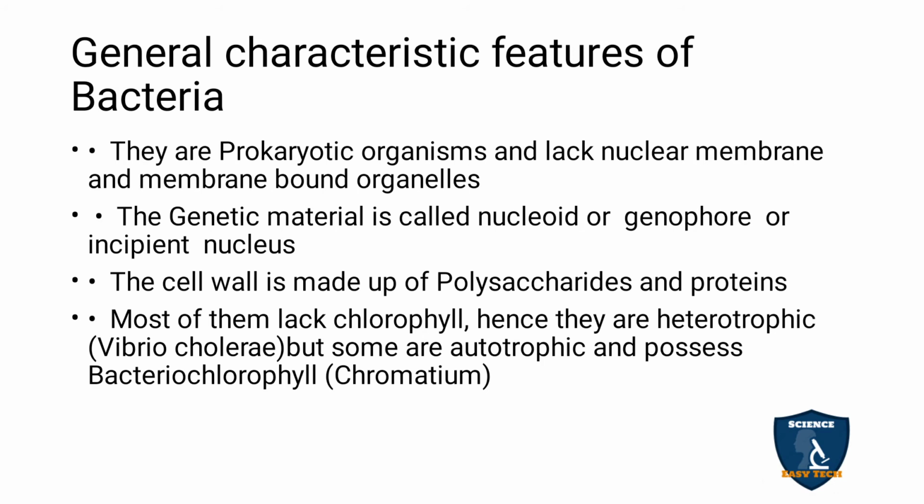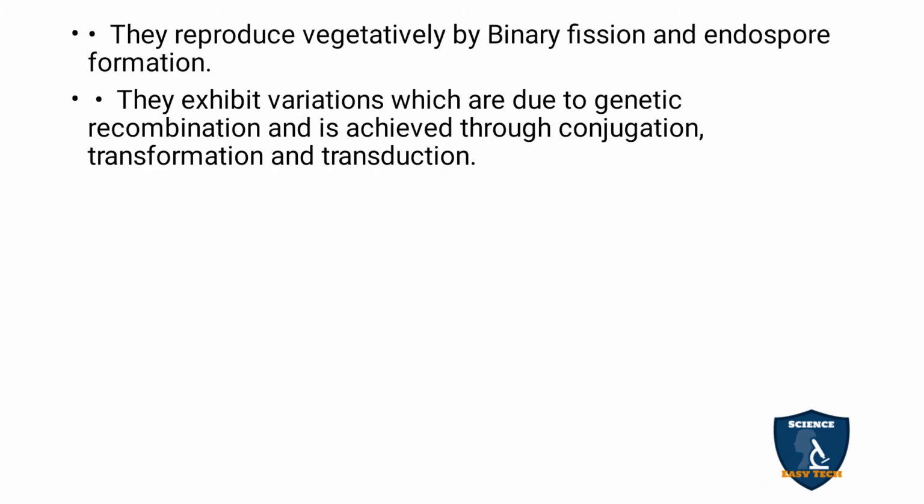Some may lack chlorophyll, so they are heterotrophic, and some have chlorophyll, that is called bacteriochlorophyll, example Chromatium. Reproduction vegetatively takes place by binary fission and endospore formation. Sexual reproduction by conjugation, transformation and transduction.